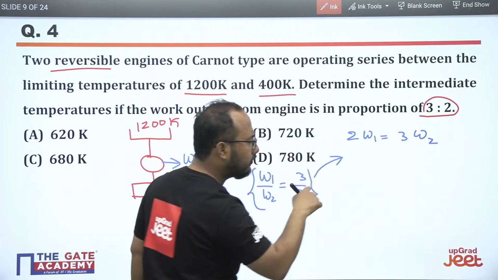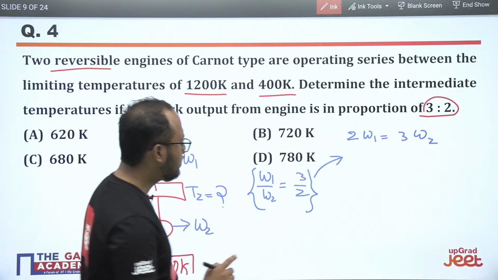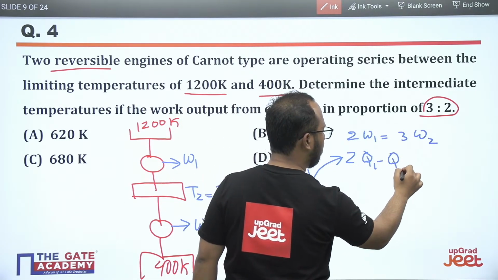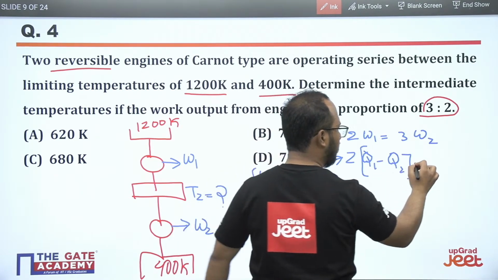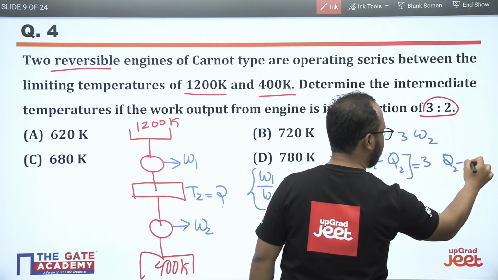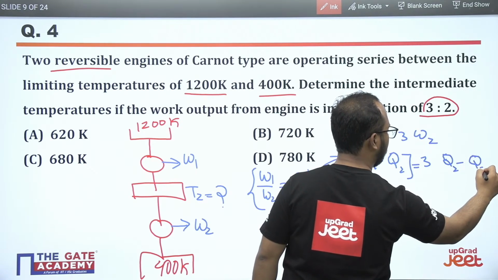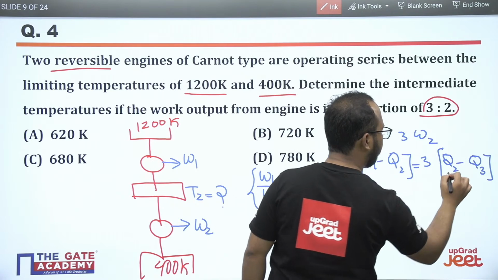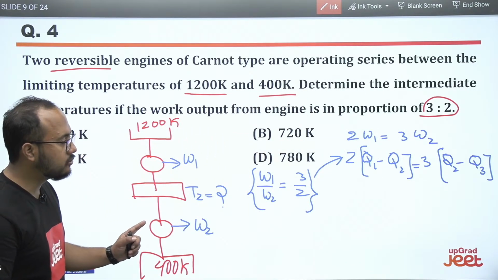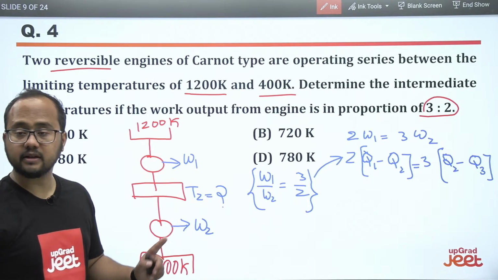And what is the value of W1 and W2 here? Just see, Q1 minus Q2 will be there for the W1 work, and for the W2 work it will be Q2 minus Q3. Very simple. I hope it is clear to everybody.